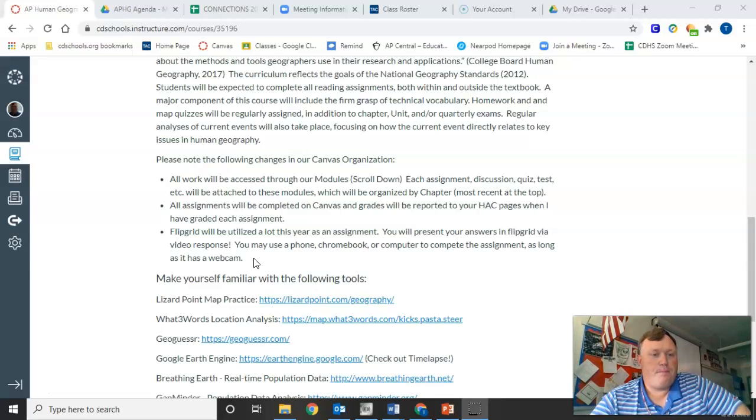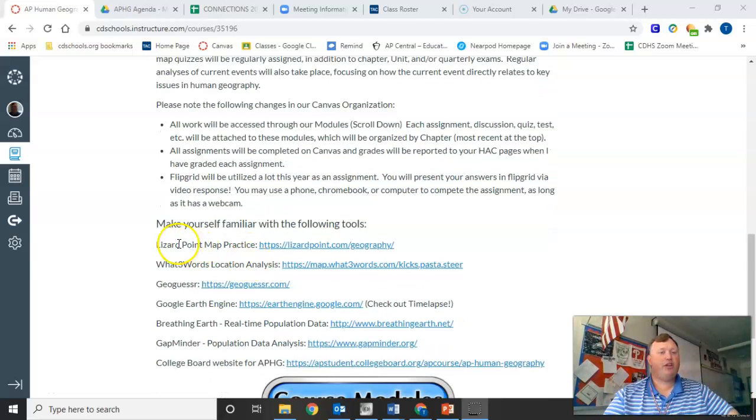And then you have tools down here that you can use. We'll have map quizzes throughout the year, looking at different continents. This is a great map practice website. It looks at different continents. It tells you which country to find. You click on it, and it tells you if you're right or wrong.